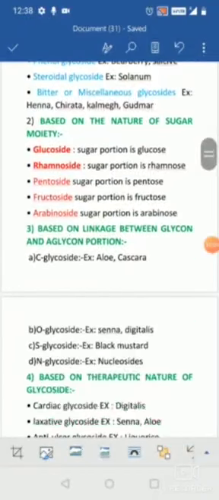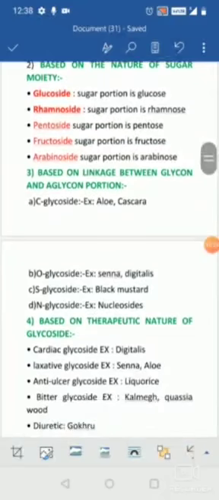Depending upon the linkage between the glycone and the aglycone portion, or depending upon the glycosidic linkage, they are categorized into 4 types. One is the C glycosides, which means they are joined together by the OH functional group of the sugar and the CH functional group of the aglycone, hence they are known as C glycosides. The example is cascara or aloe. Coming to the O glycosides, they are joined together by the OH functional group. The examples are senna, digitalis and so on.